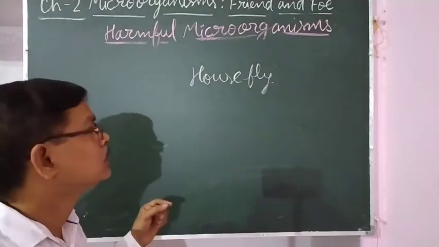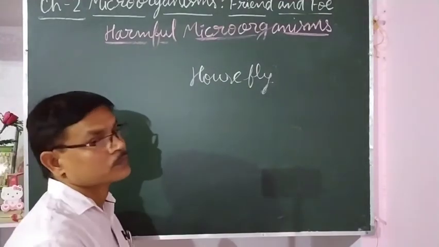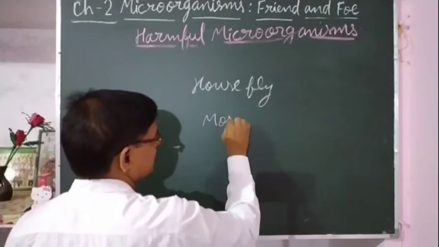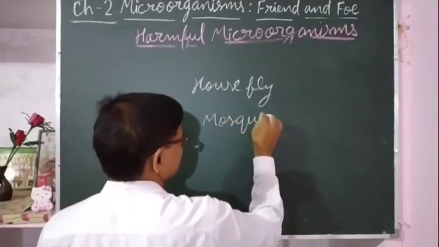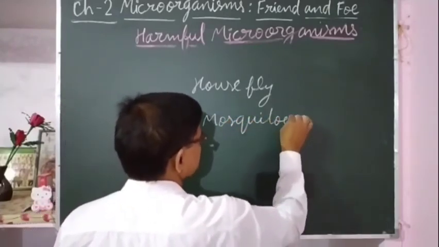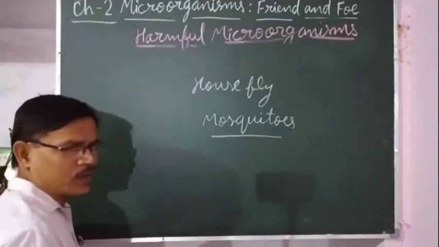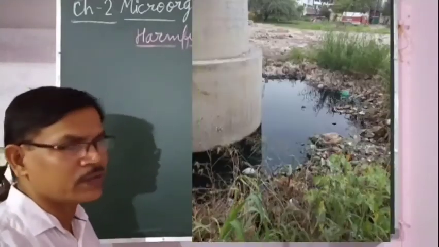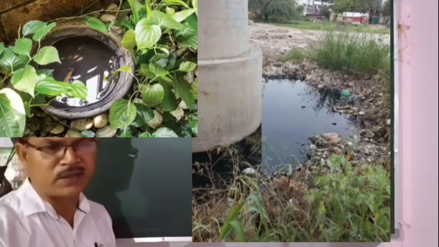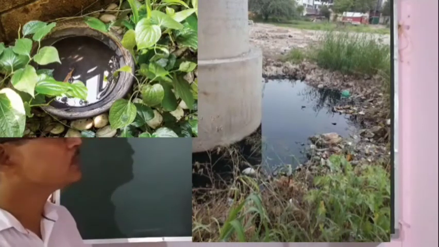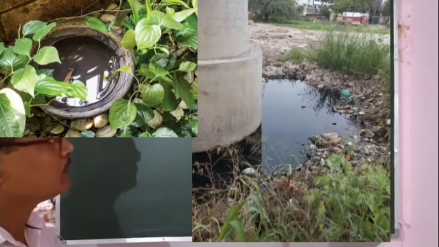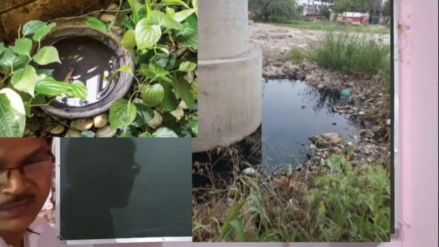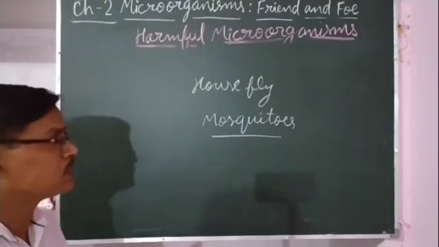The next, mosquitoes breed in water. Whatever stagnant water is there in our surroundings, in that mosquitoes lay eggs, and there they increase in number. For their reproduction, stagnant water or a moist place is necessary.